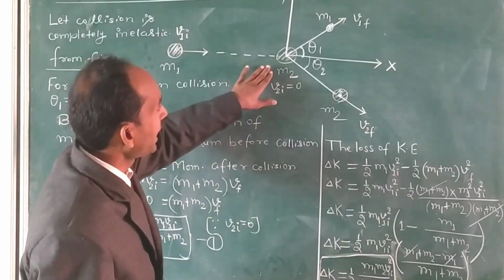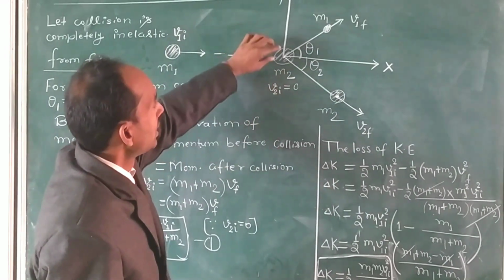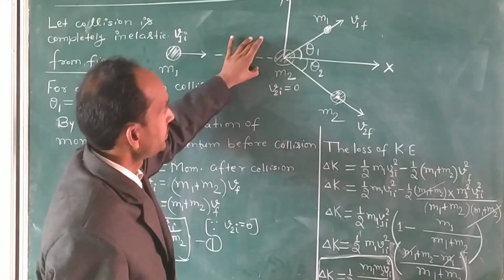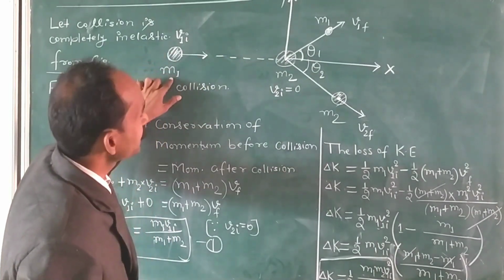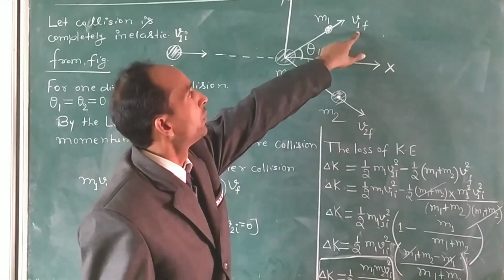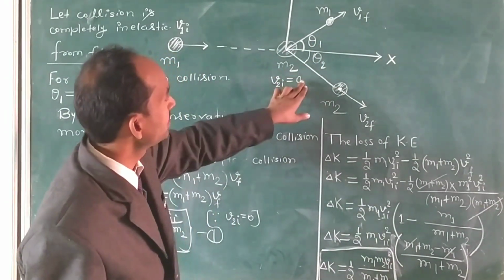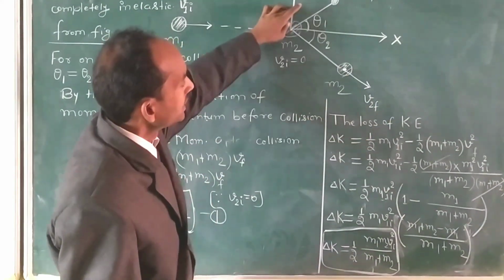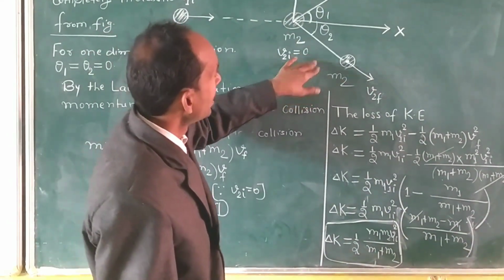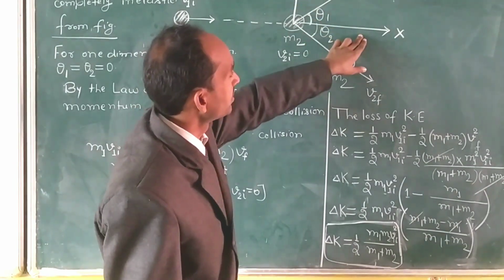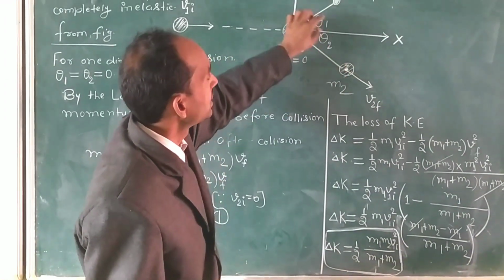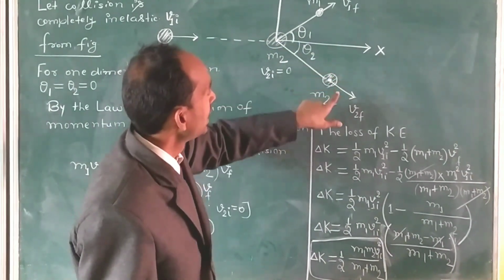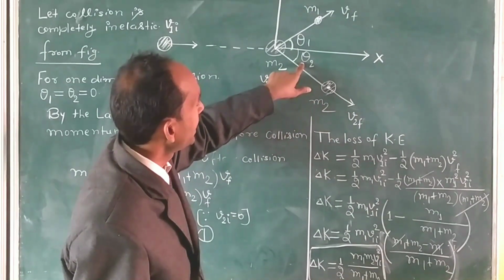When this body collides with m2, m1 and m2 both come into motion, and the velocity of the mass m1 becomes v1f, while the velocity of the mass m2 becomes v2f. They move in different directions from the x-axis, and this body makes angle theta 1 and the other body m2 makes angle theta 2.